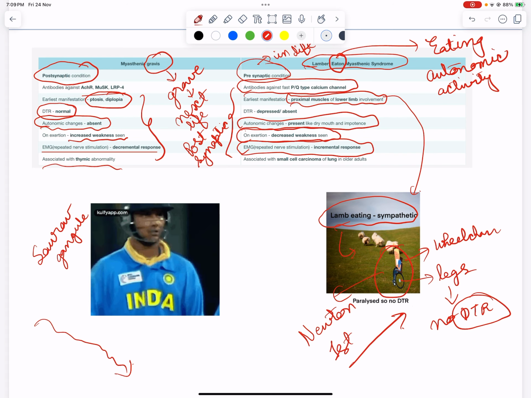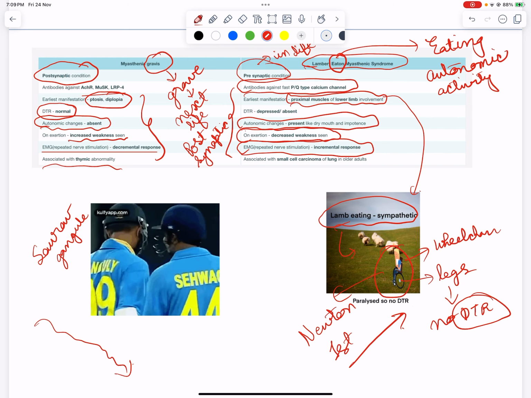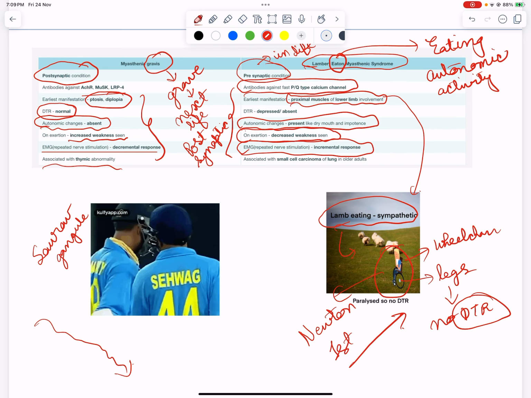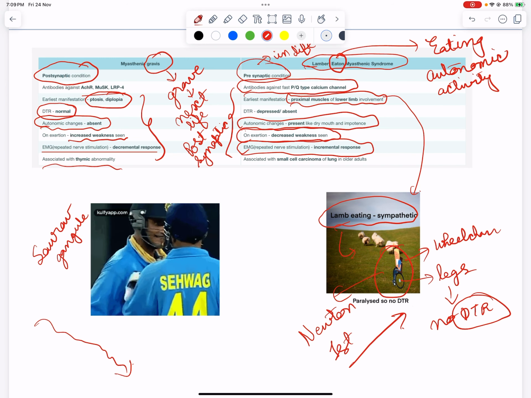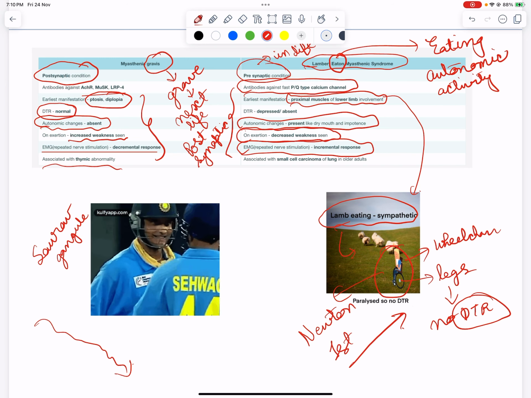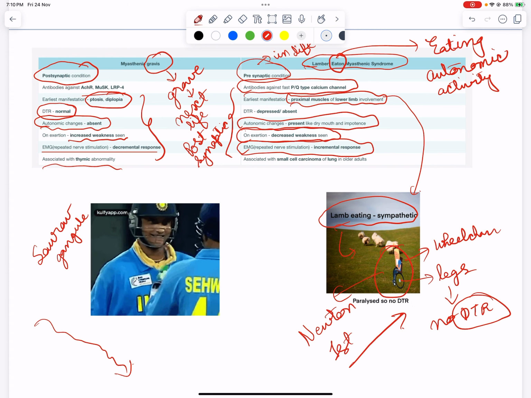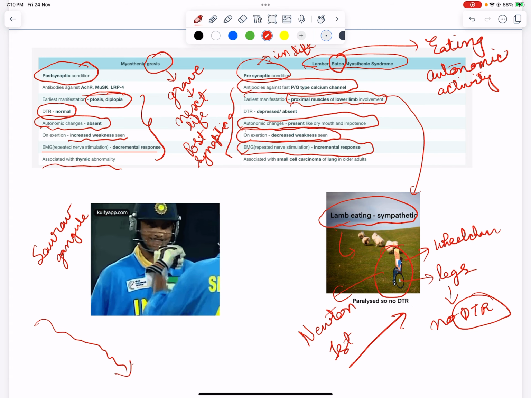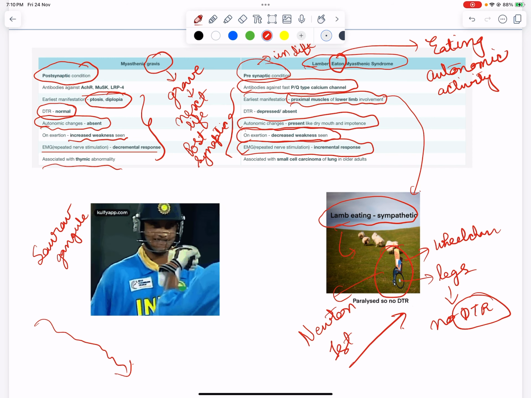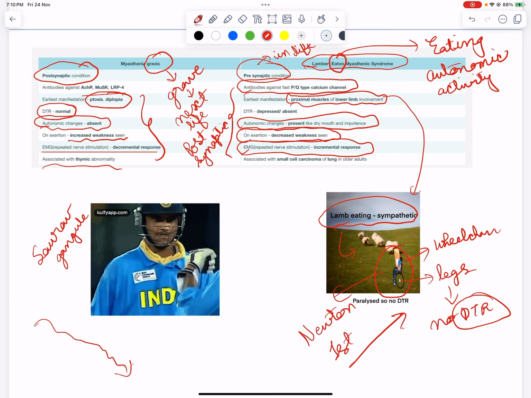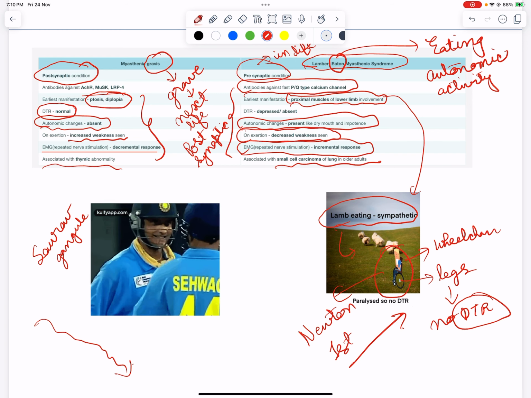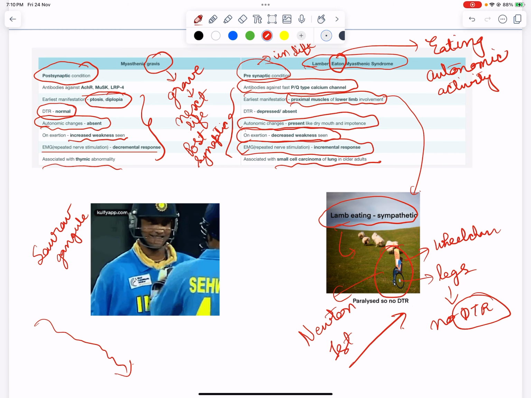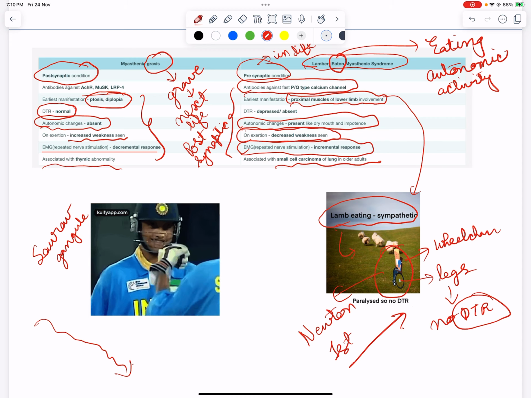Because it is on a slope, we can remember that incremental response is associated with Lambert-Eaton. And since the body will require a lot of oxygen to meet these needs, the lung will also be multiplying abnormally, resulting in small cell carcinoma of lung in older adults.